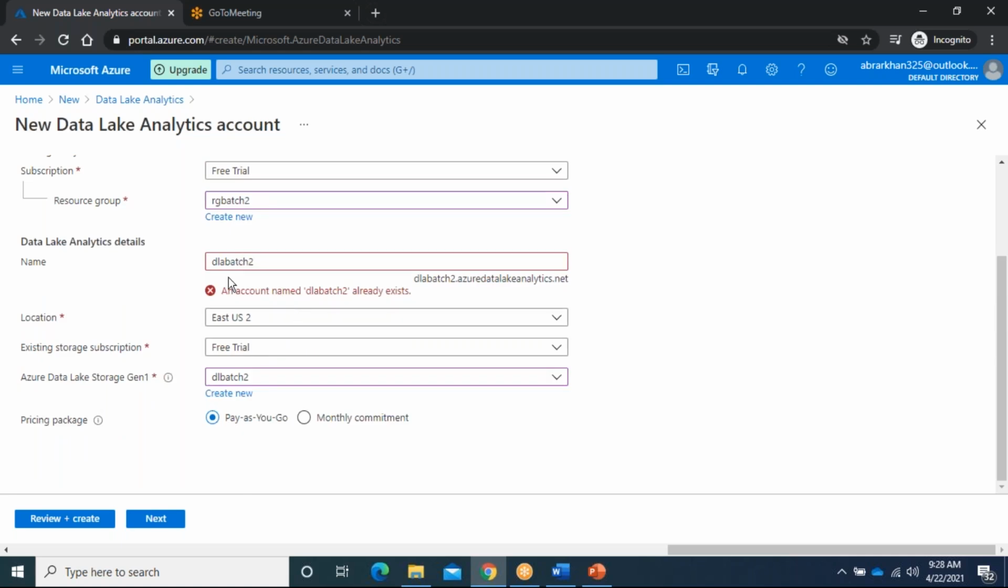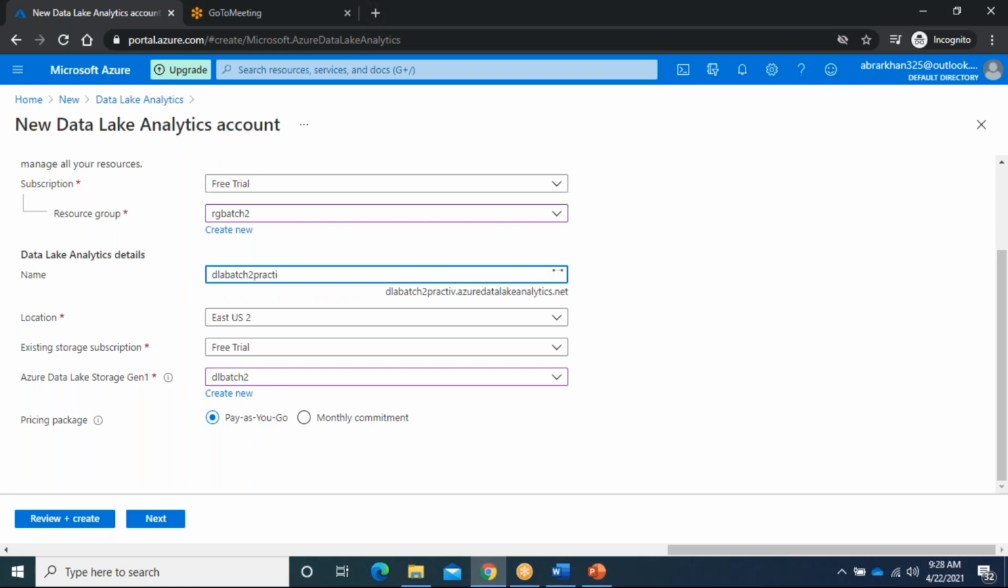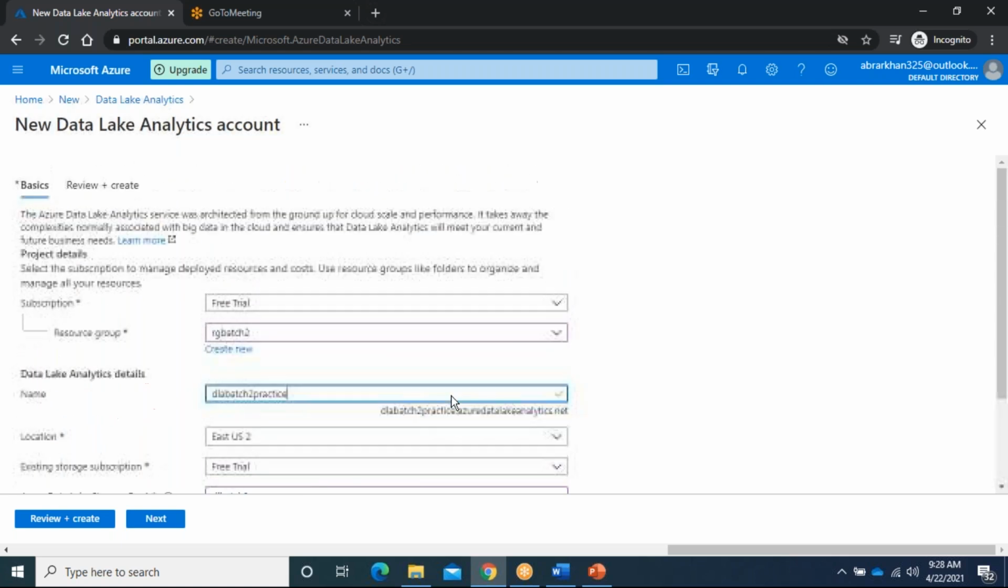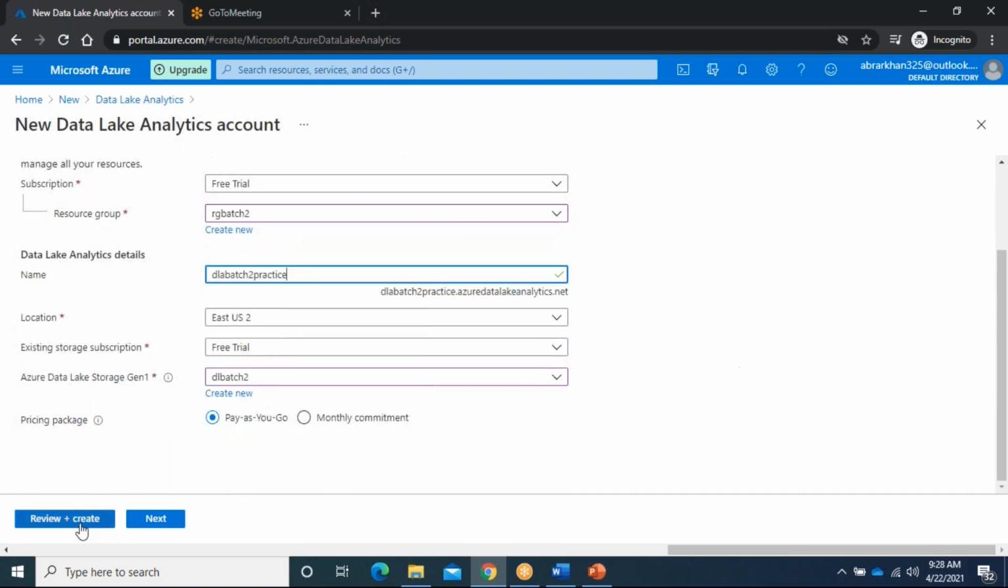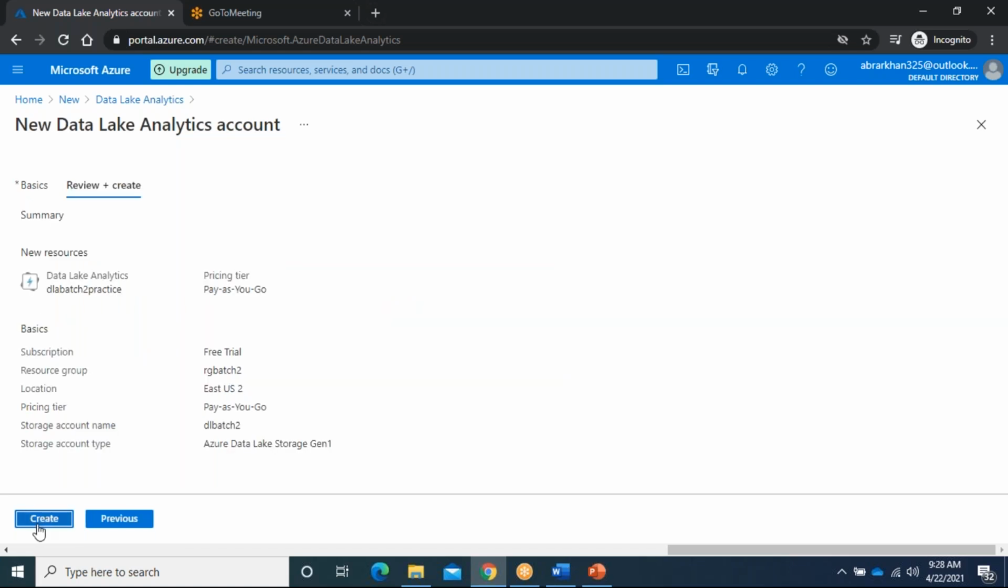I think this is already there. So what I can do is name it batch to practice. This is a simple service we are able to create. If you review and create, it will create. Here you can see the subscription, resource group, location, pricing tier, account name, and storage account type. Now we can create it.